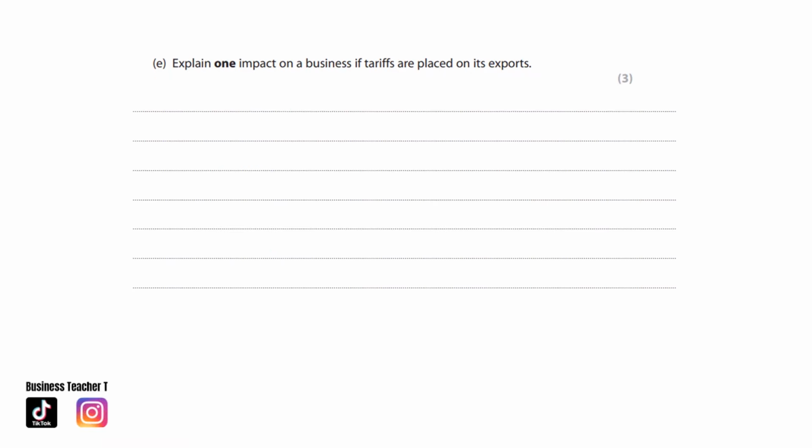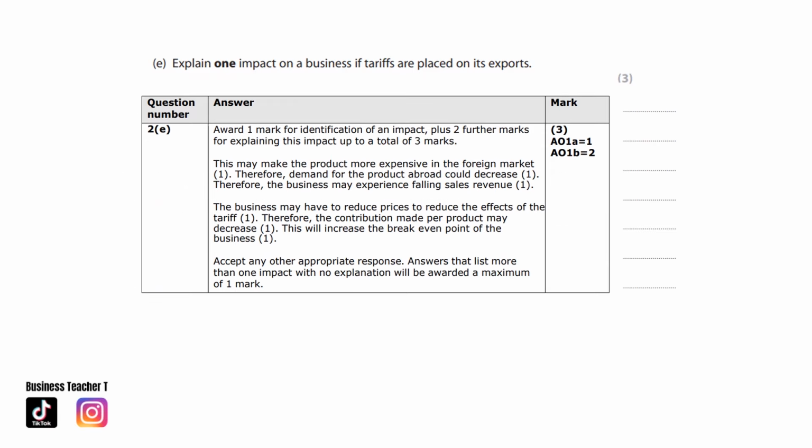Another question, explain one impact on a business if tariffs are placed on its exports. This may make the product more expensive in the foreign market. Therefore, demand for the product abroad could decrease. Therefore, the business may experience a fall in sales revenue.